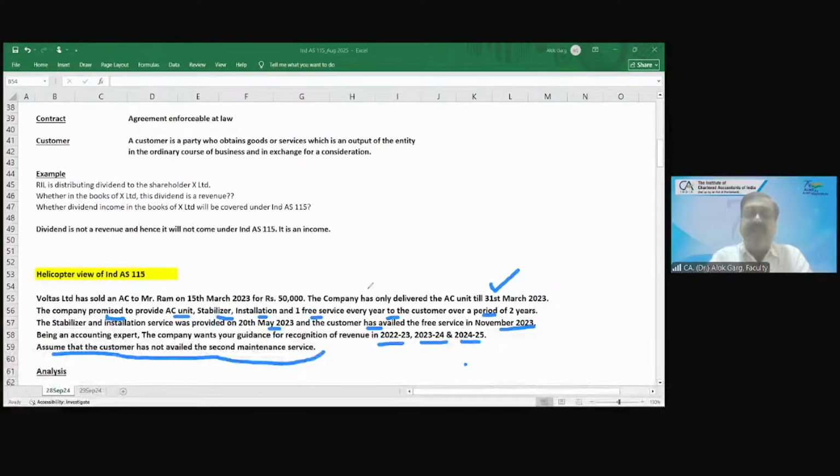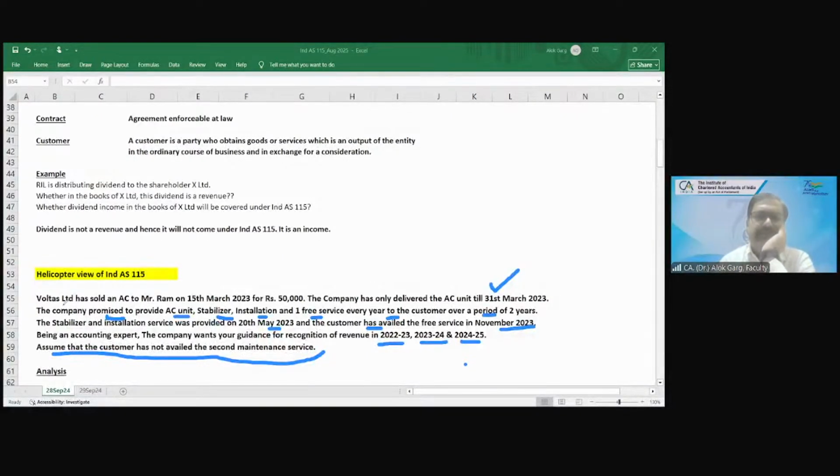Then the stabilizer and installation service was delivered on 20th May 2023 and one free service in November 23, so that is financial year 23-24. And the second service can be provided up to what timeline? Up to 2 years from 15th March 23, that is 15th March 2025, right?